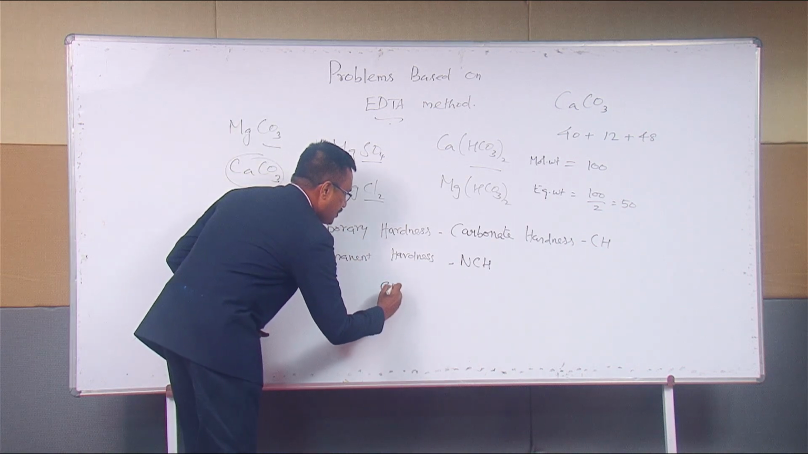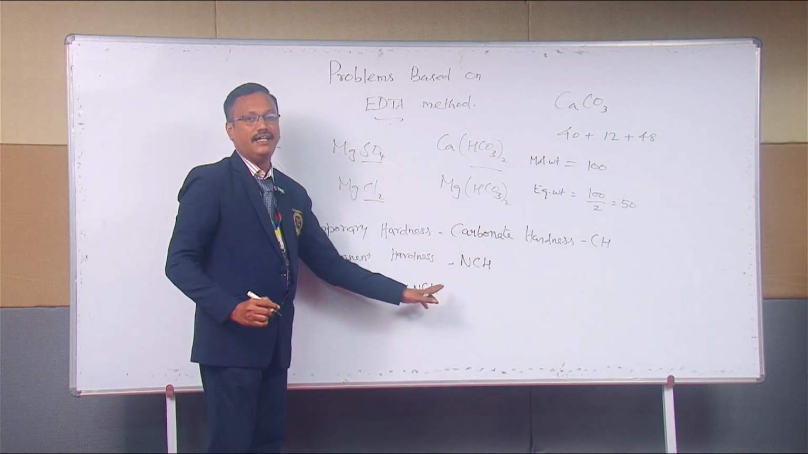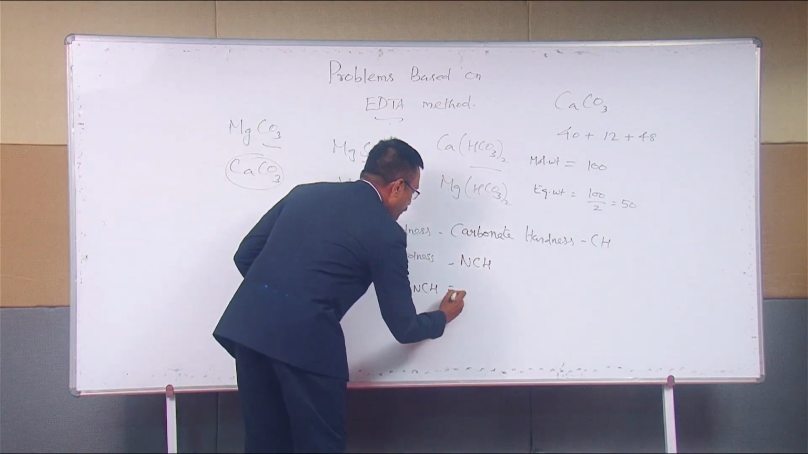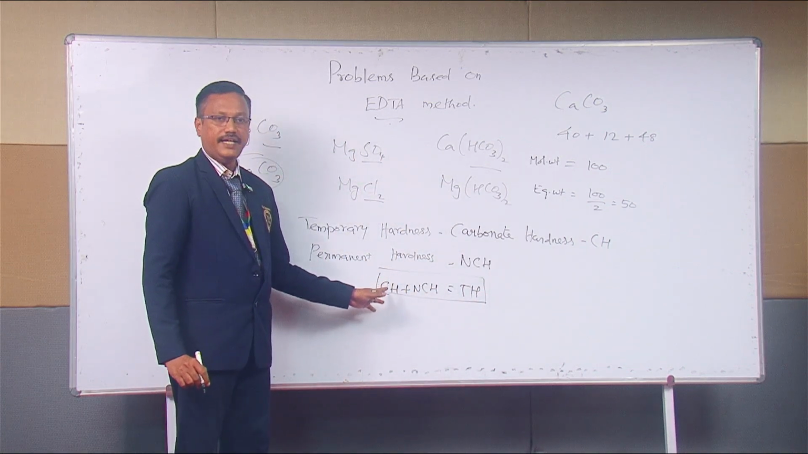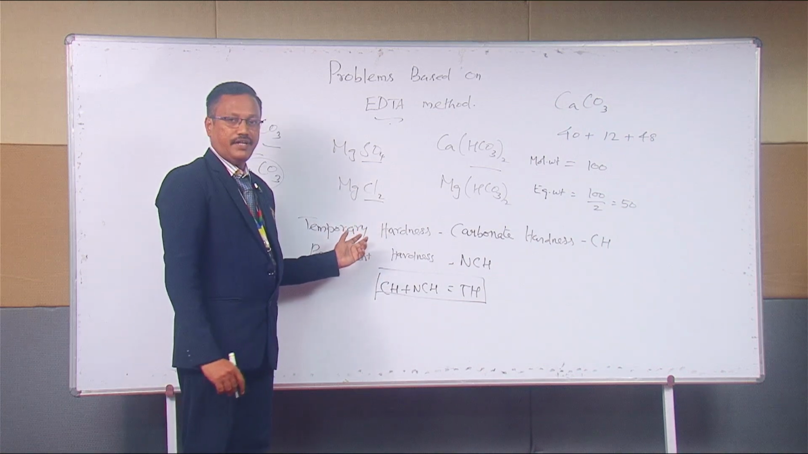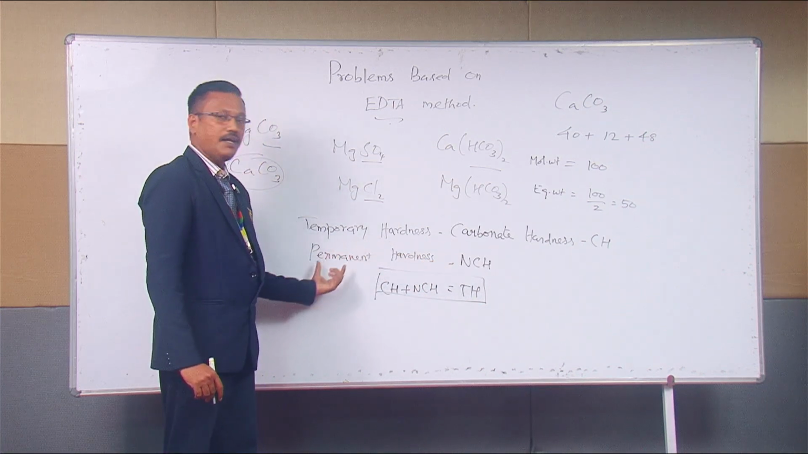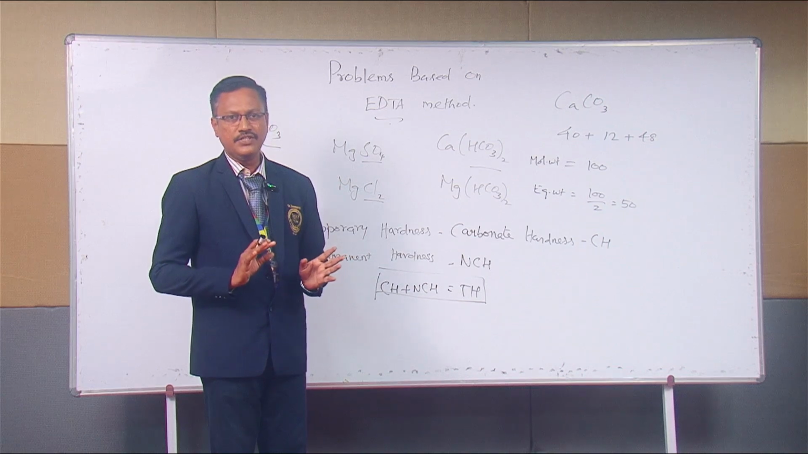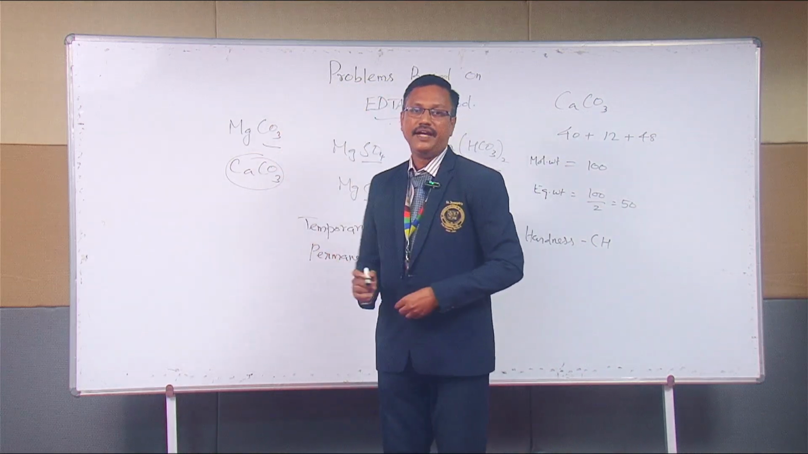When you are adding up carbonate hardness and NCH, in other terms, when you are adding temporary hardness and permanent hardness, it will give you the total hardness. This is the important formula: CH plus NCH gives you TH. What is CH? Carbonate hardness or temporary hardness, plus NCH, non-carbonate or permanent hardness. When you add these two, you will get the total hardness. Is it okay? With this basic background, we can further move on to the problems based on the EDTA method.